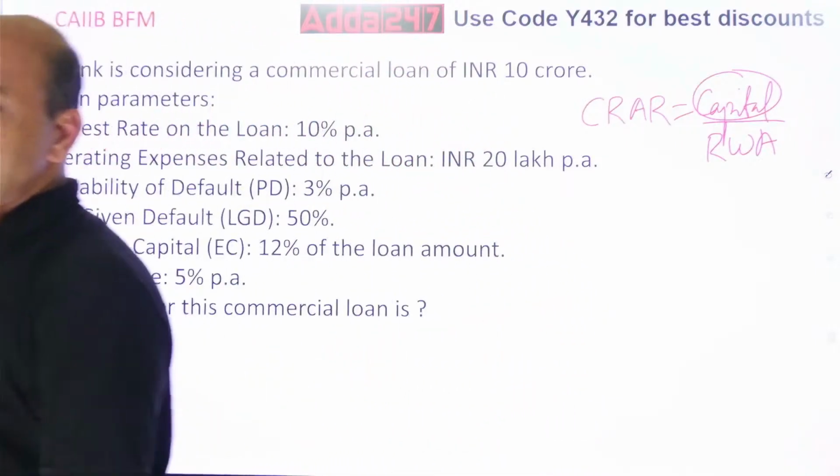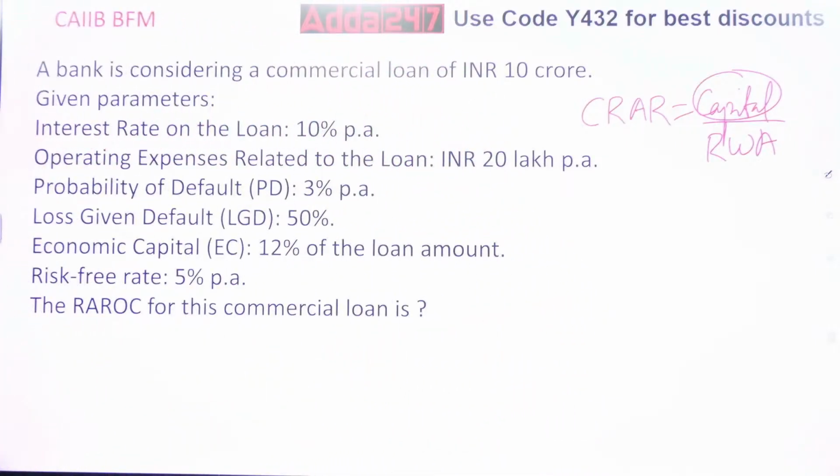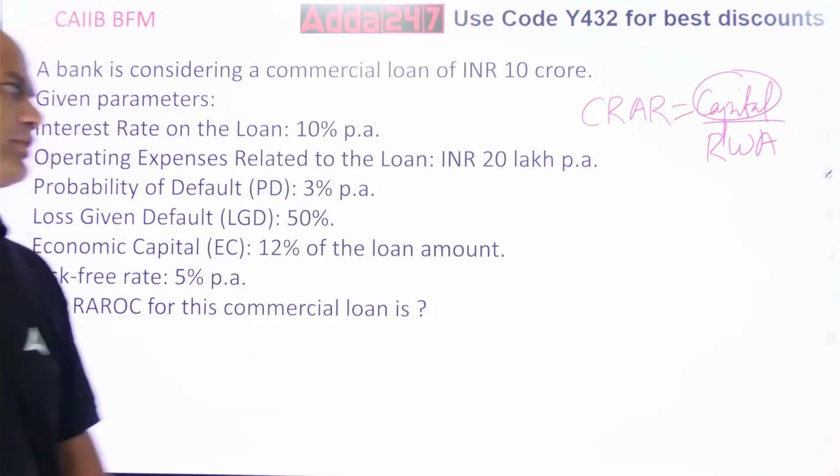But 3% on what? LGD is also given, loss given default, 50%. So, kindly note, expected loss is always PD into LGD. PD into LGD. Got it?